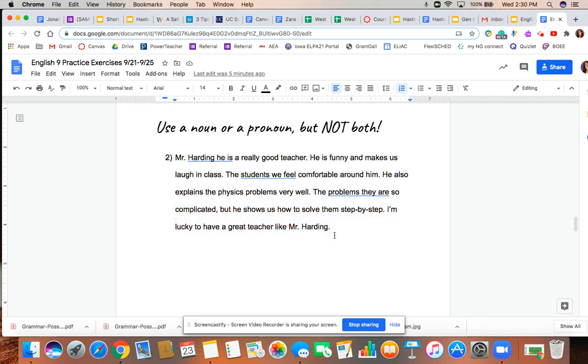There are 3 mistakes in this paragraph, okay? And it's pretty nice that this is in Google Docs because there are little blue squiggly lines underneath the mistakes, because Google Docs can tell that we made a mistake. So it's pretty easy to pick out the errors. Here's the first, Mr. Harding and he.